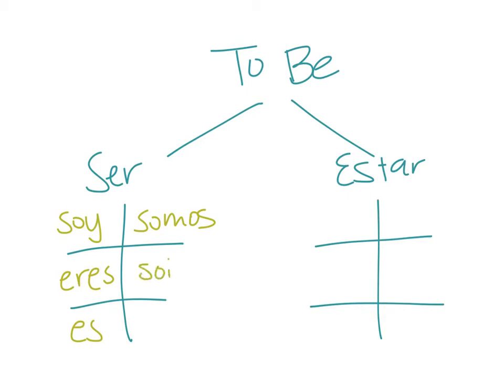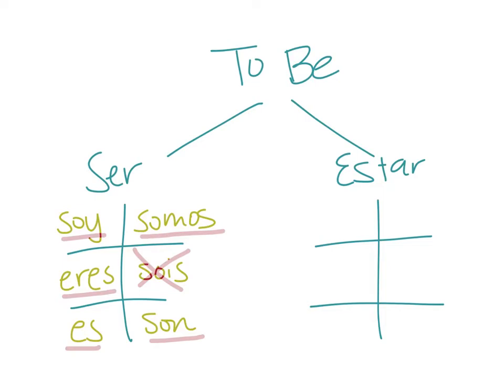Vosotros sois. And ustedes son. Although remember that we're not going to be using the vosotros, so you don't really need to remember that. Okay? So it's yo soy, tú eres, él es, nosotros somos, ellos or ustedes son.